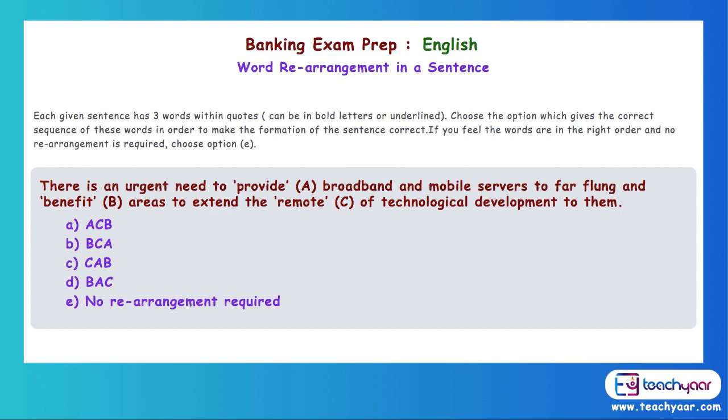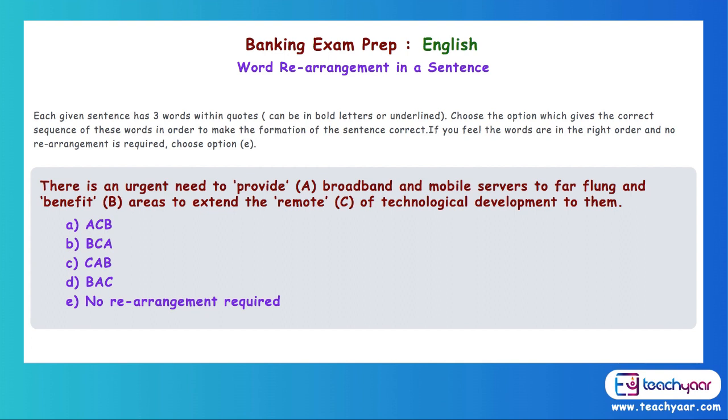So to provide broadband and mobile servers to far-flung and what is C? Remote areas. To extend the benefit of technological development to them. So see, we didn't cut out anything. We just read the sentence. We did the first word, and we could get an idea what is the answer.